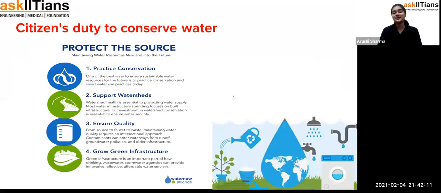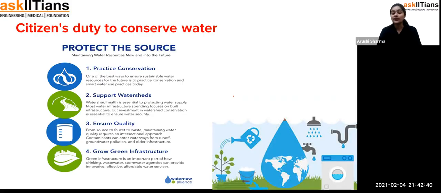Now, the citizens' duty to conserve water. Students, what could be the duty of every citizen so that we can conserve water? See, there are so many things. First of all, use water very wisely. Use only the proper amount of water which is required. Don't use an extra amount of water if you are doing anything.